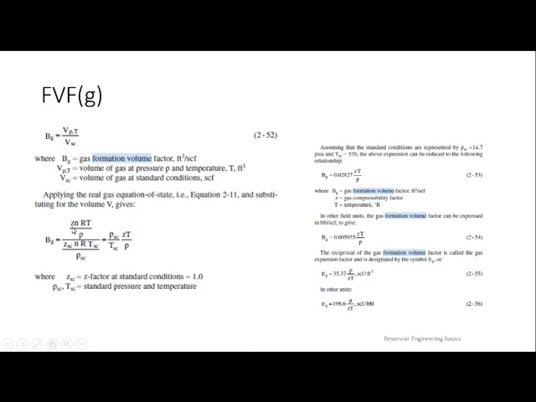What are the formulas? ZnRT/P for V at PT. Z_SC will be 1, and T_SC and P_SC are already given as 520 degrees Rankine and 14.7. If you put those values in, you will get this equation. P_SC by T_SC, you have to put that value, then finally you will get this answer.